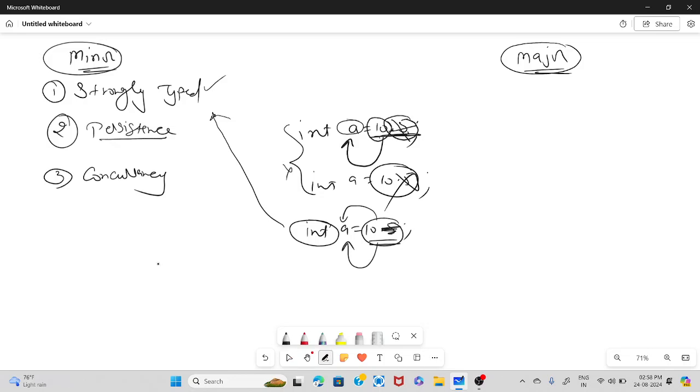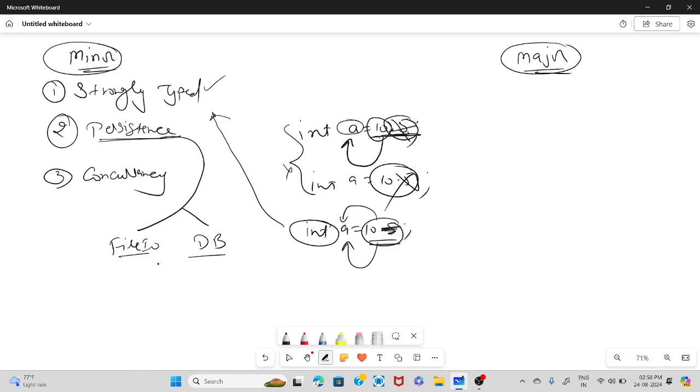Next one is persistence. The meaning of persistent is permanent, fixed. So if the language supports something that is permanent or fixed, then that language is persistent. For example, file IO or database. Most of the languages support file IO as well as database. Even your C++ also supports both.